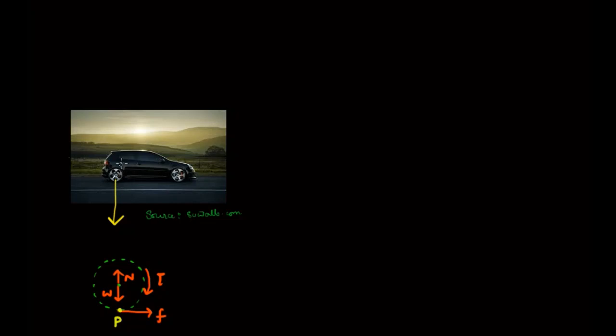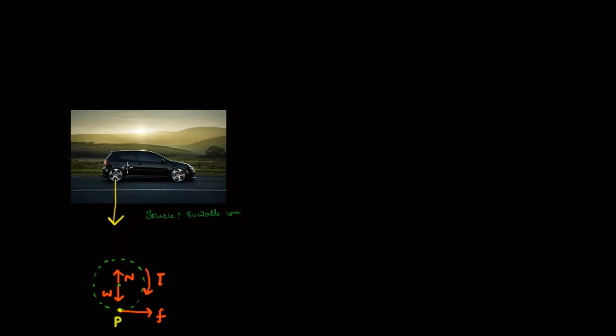To start the analysis, let's draw the free body diagram of the wheel of the vehicle, because ultimately the whole load acts on the wheels, since the car is in contact with the ground through its wheels. So for our analysis we will have to consider the wheels.